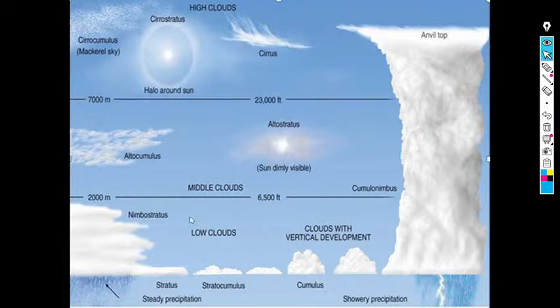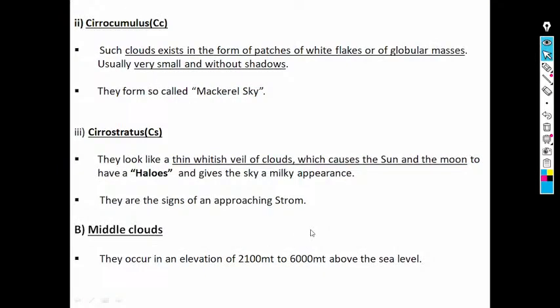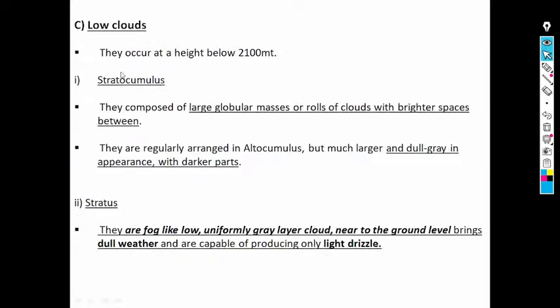Here you can see low clouds, nimbostratus, low clouds. We'll discuss that separately with the clouds with vertical development. Here we see the low clouds, stratocumulus. They are composed of large globular masses or rolls of clouds with brighter spaces in between them.